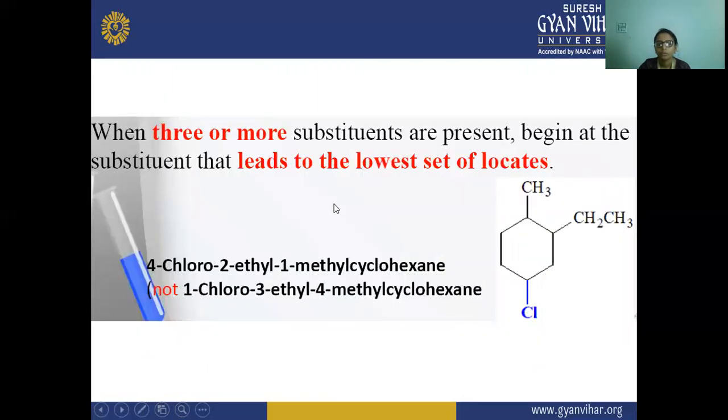When three or more substituents are present, begin at the substituent that leads to the lowest set of locants. Means here, if three substituents are attached, then we have to name it as 1, 1, 2, 3, 4. So here we are going to number it like this.